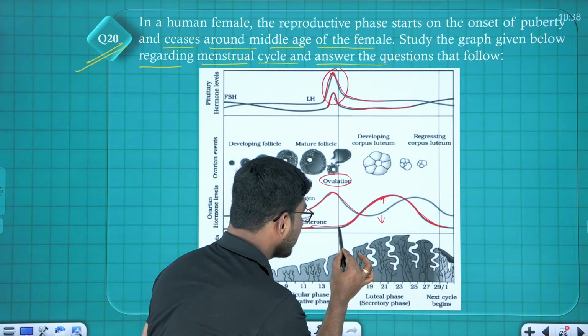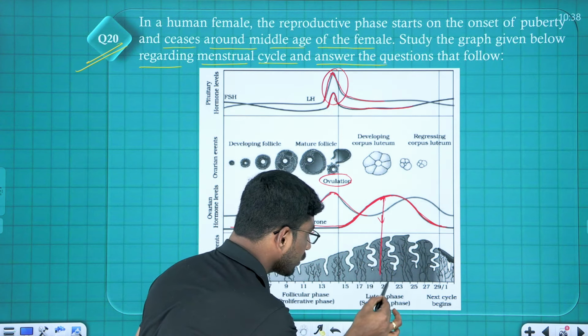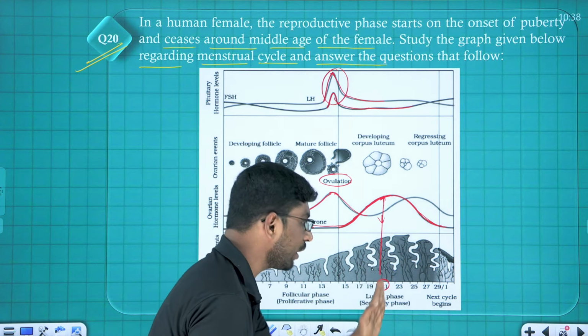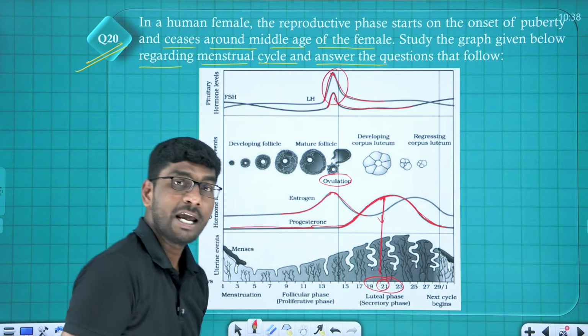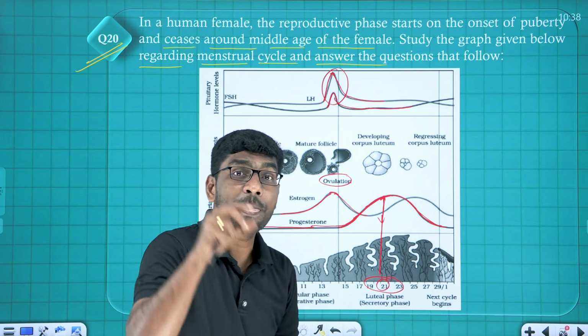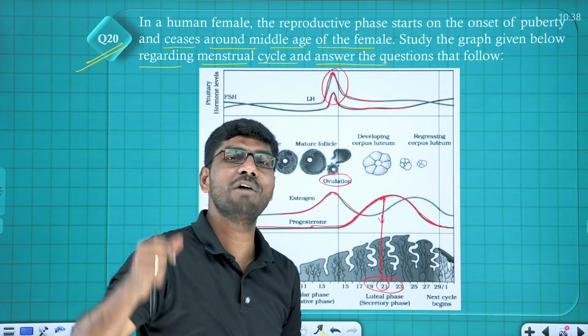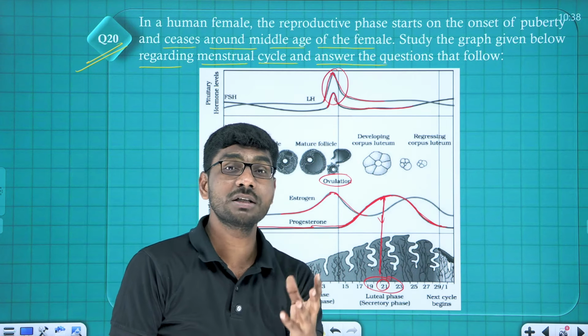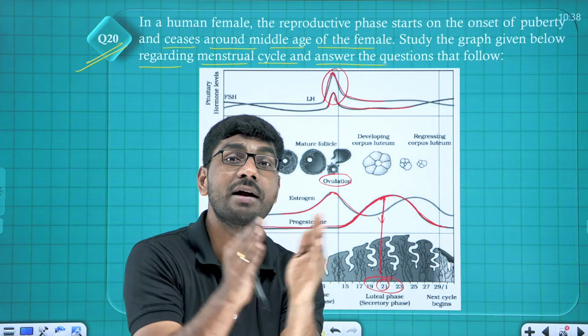Look at the endometrium thickness increasing. When is it increasing? Look, your progesterone hormone is high. So endometrium thickness increases on day 20, 21, 22. On all these days, endometrium thickness is important. Endometrium thickness is increasing. At this time, if the embryo is introduced in the uterus, there is a high chance of implantation, because endometrium thickness is essential for implantation.